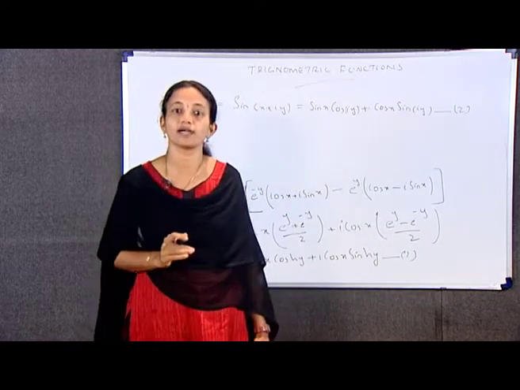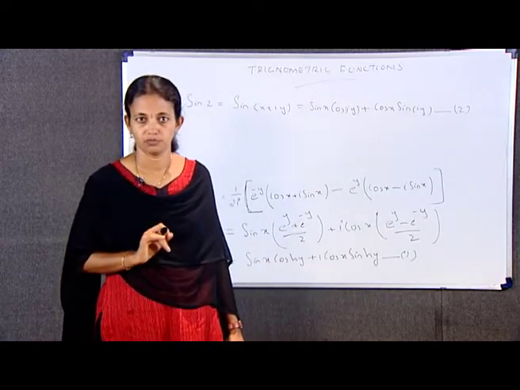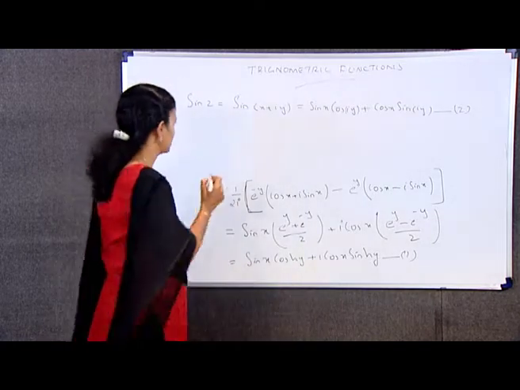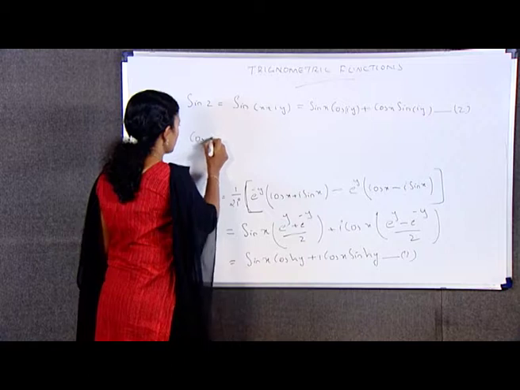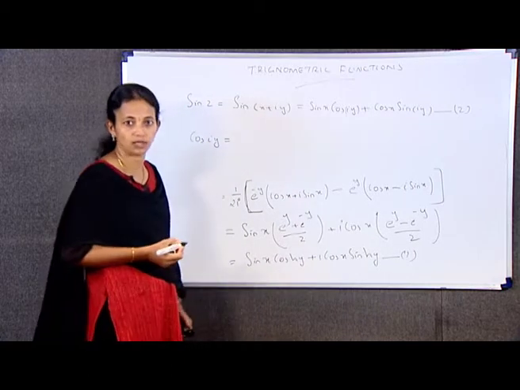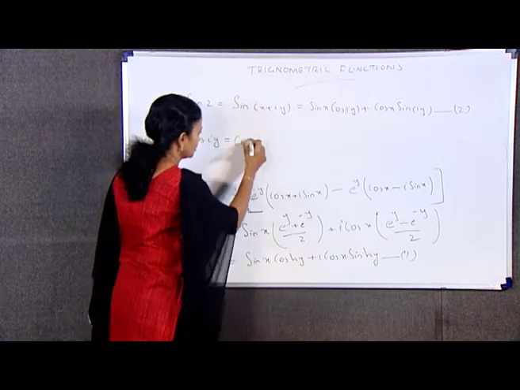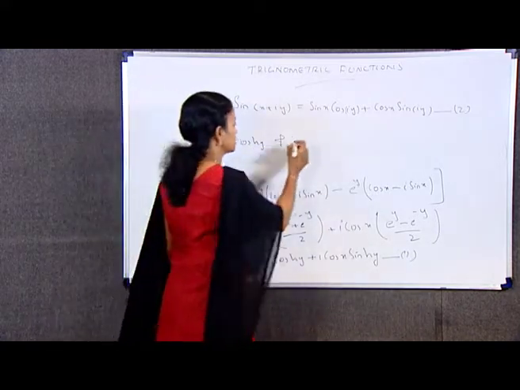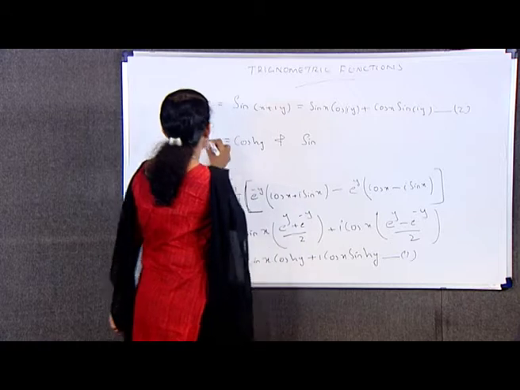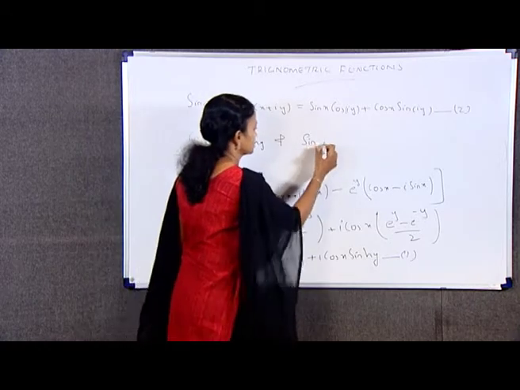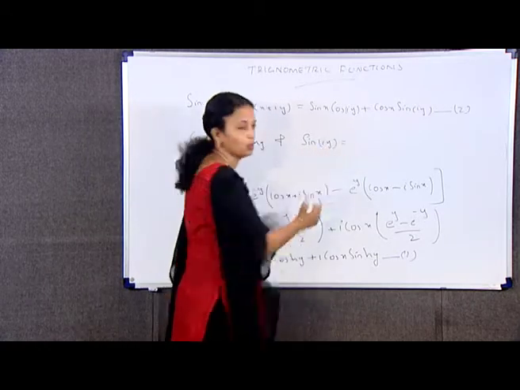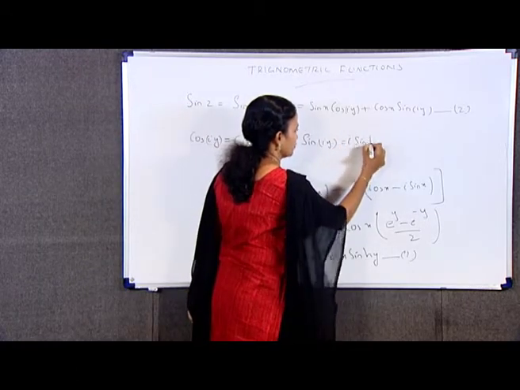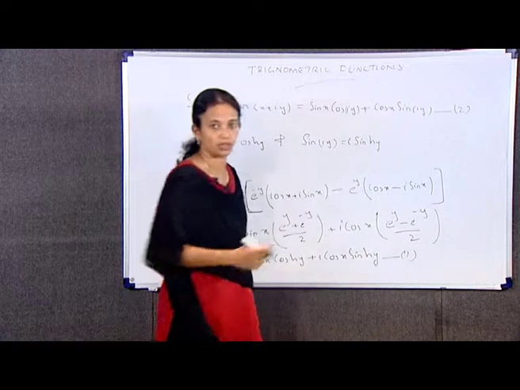As LHS of 1 and 2 are the same, we can equate RHS of 1 and 2 also. That is, we obtain cos iy is equal to cosh y and sin iy is equal to i sinh y, using these two equations.